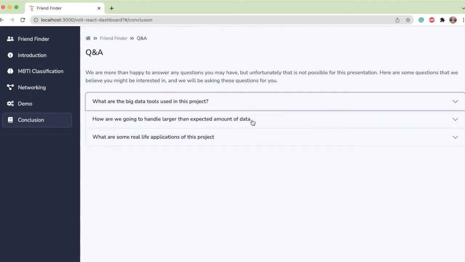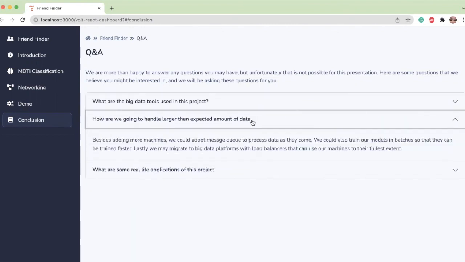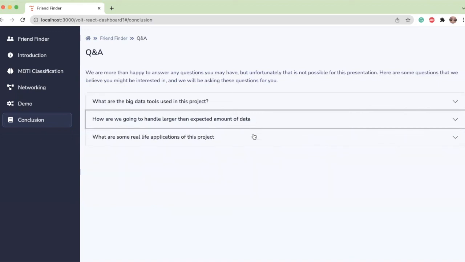How are we going to handle a larger than expected amount of data? Besides adding more machines, we could adopt a message queue to process data as they come. We could also train our models in batches so they can be trained faster. We may also migrate to big data platforms with load balancers that can use our machines to their fullest extent. What are some real-life applications of this project?